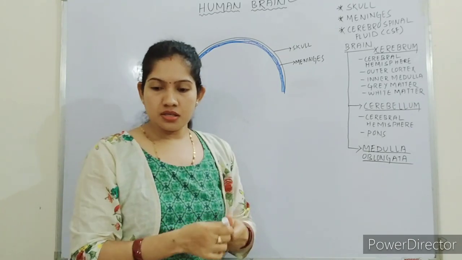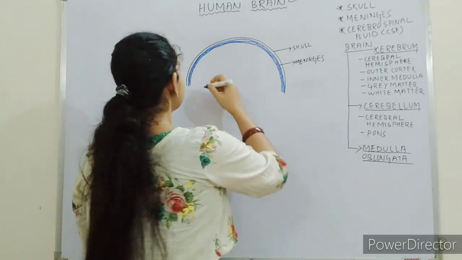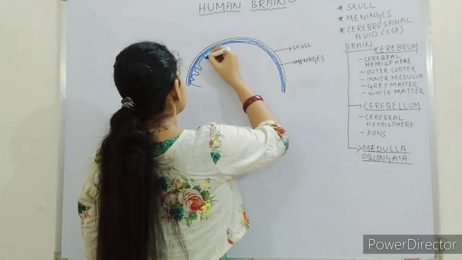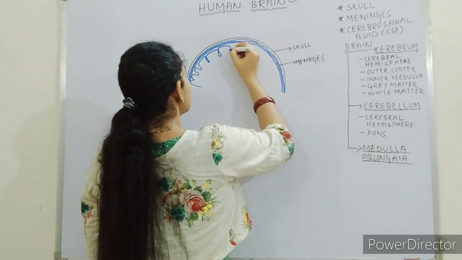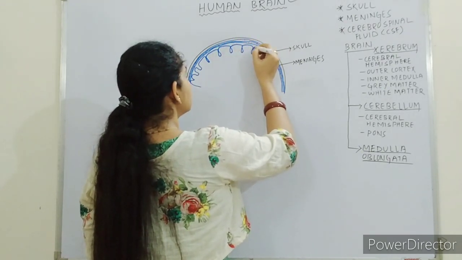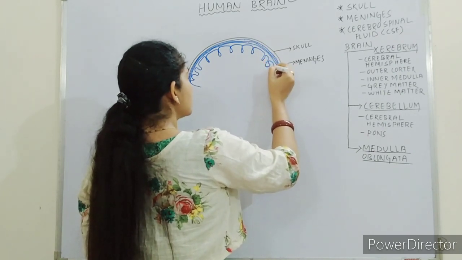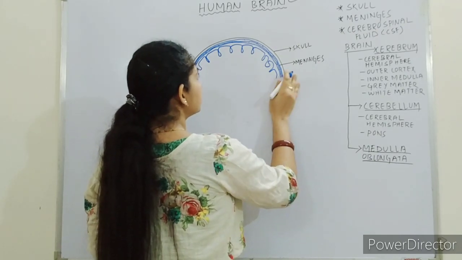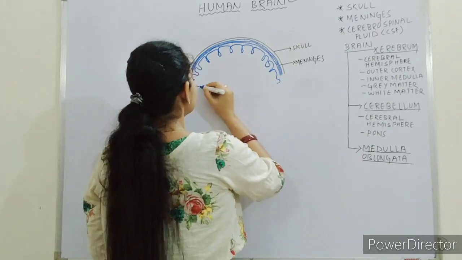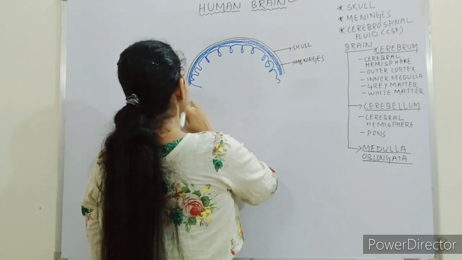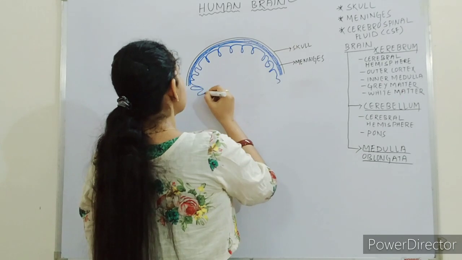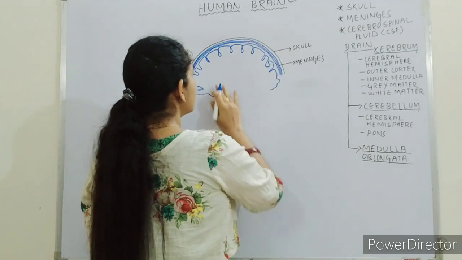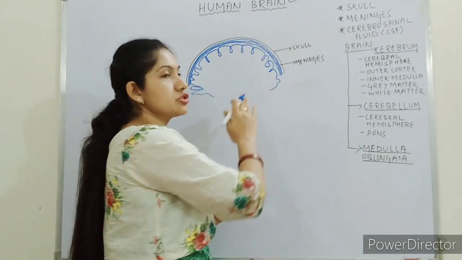Here I am drawing the diagram. This whole part is known as cerebrum.